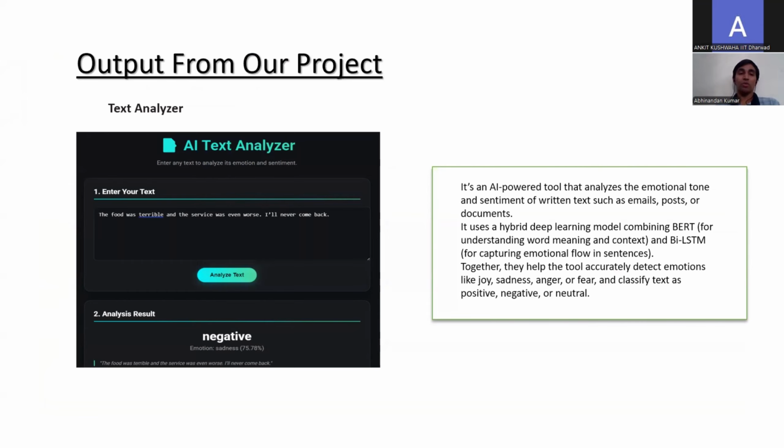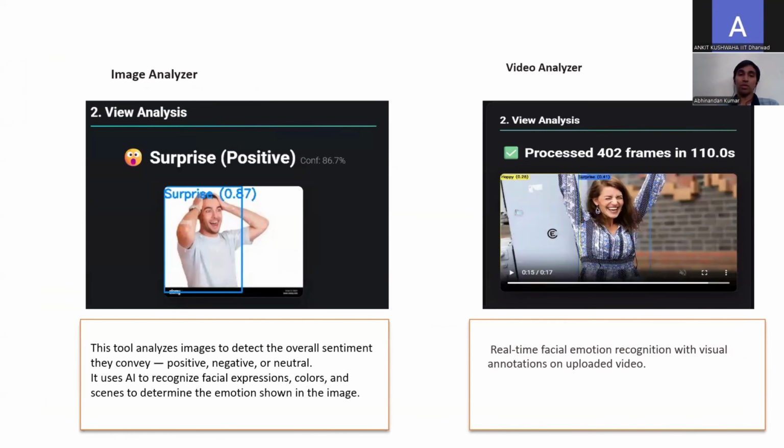Now here is the output from our project. Like in the text analyzer, the user has to give input and the model will give the sentiment and emotion according to that. And for image and video, it is the same. The user has to first input their file, and the model will detect the emotion and sentiment of the video and images.